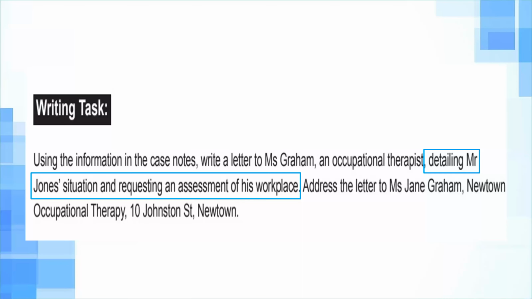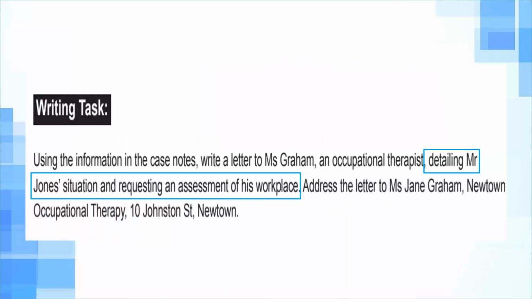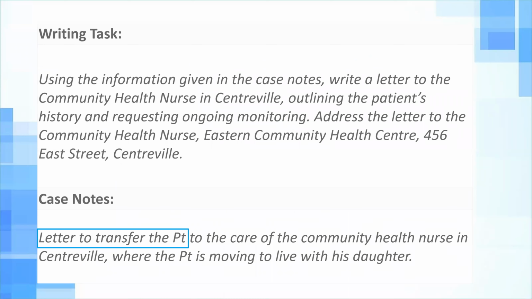So this was the example of part 1, finding the purpose in the writing task. If you are not able to do so in the writing task, you can find the purpose in the case notes. For example, let's move on to the next example. The writing task here says, using the information given in the case notes, write a letter to the community health nurse in Centerville outlining the patient's history and requesting ongoing monitoring. Address the letter to the community health nurse, Eastern Community Health Center, 456 East Street, Centerville.